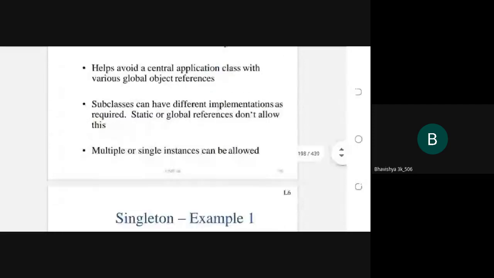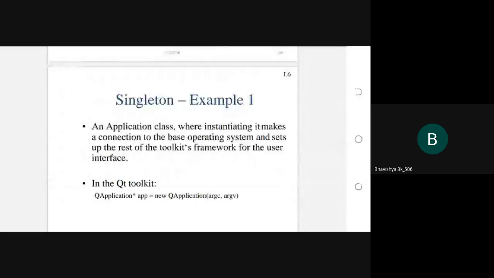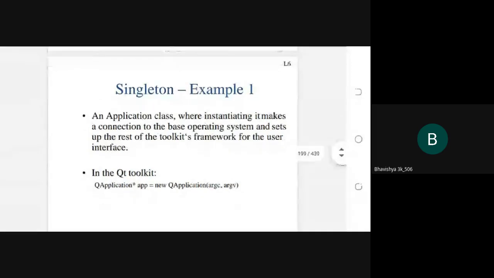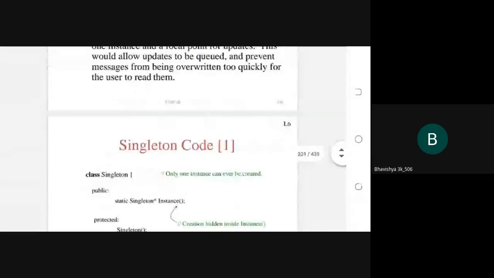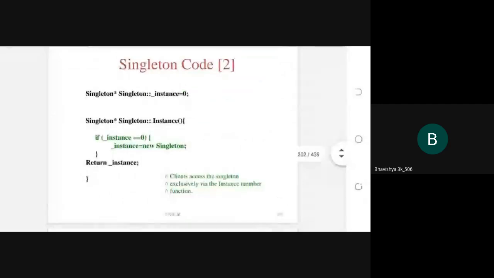Next, I already explained the singleton example, and now the related patterns. You see, singleton related patterns. So this is the singleton sample code.